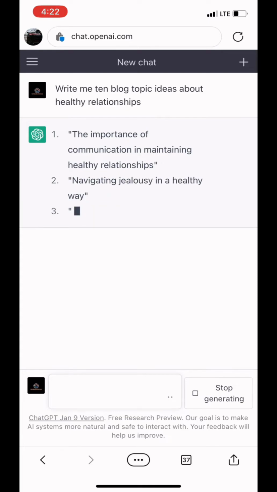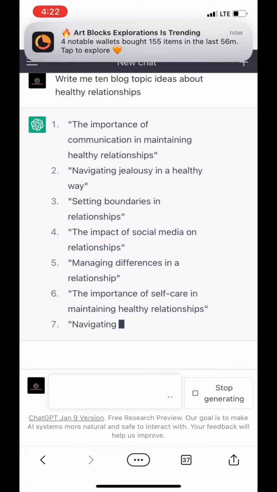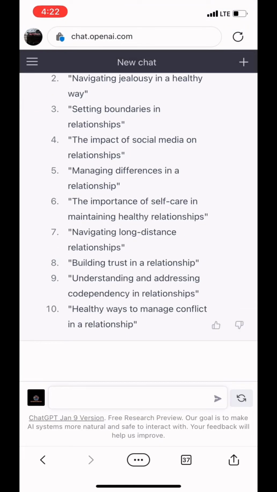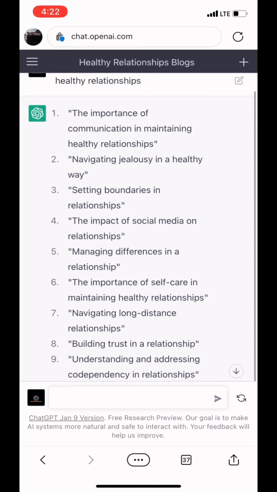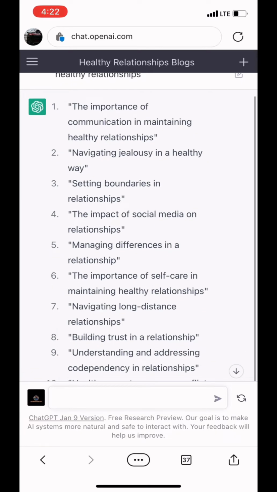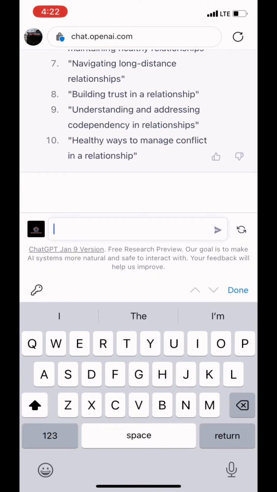Okay, here it goes. Wow. Now we got 10 topics instantly within less than 5 minutes. We got 10 topics about healthy relationships just like that. Right? This is how powerful the app is, and it's not even online as yet.